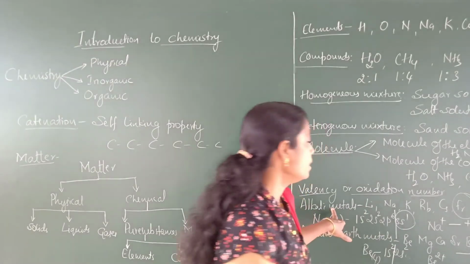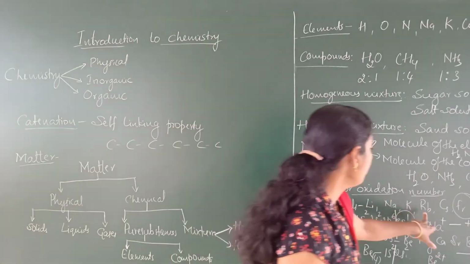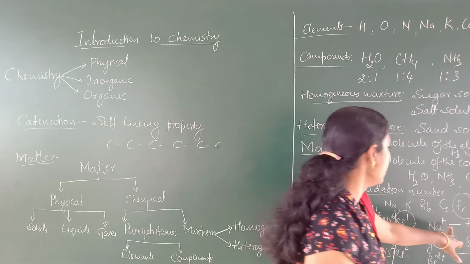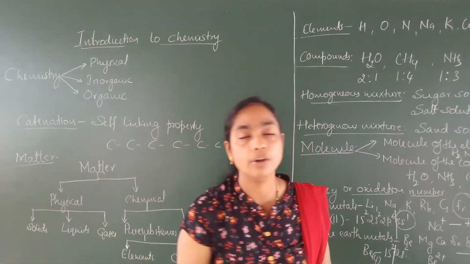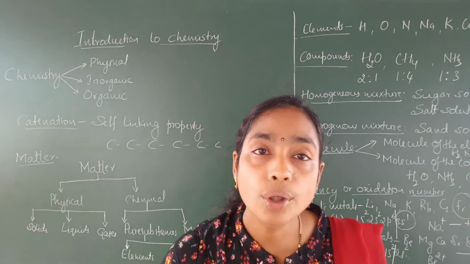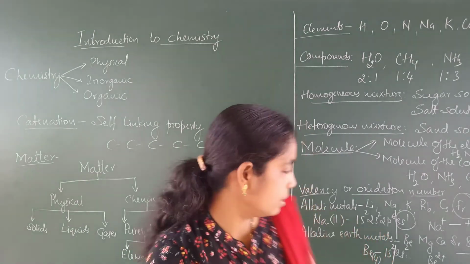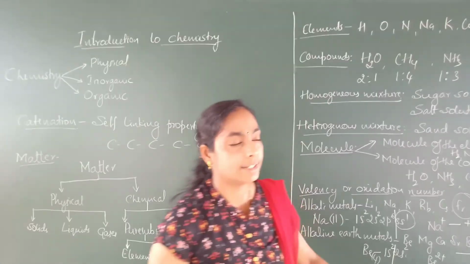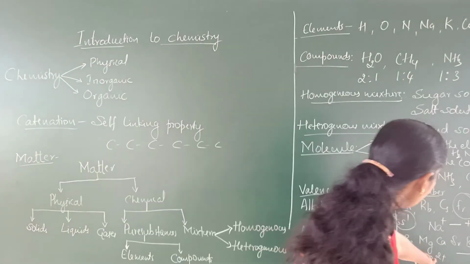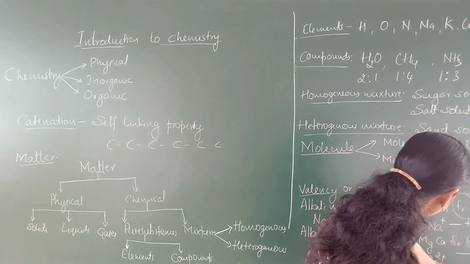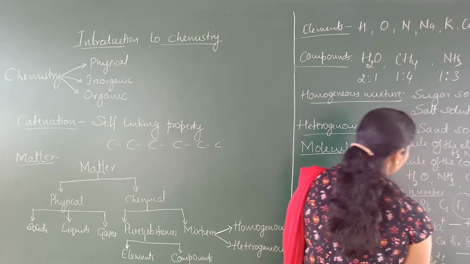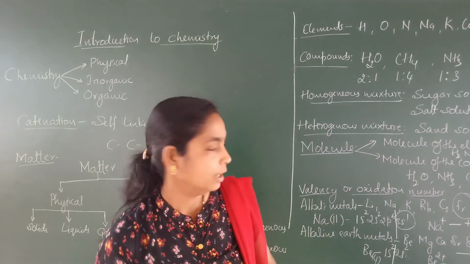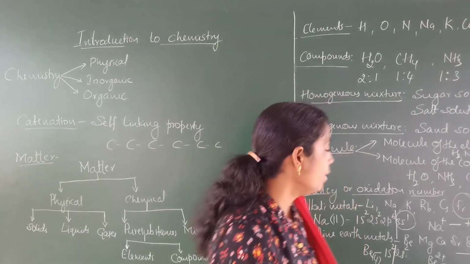Therefore, these alkali metals can form a positively charged ion, and only one positive charge is present with the ion. Therefore, they are called monovalent ions. These alkaline earth metals can form divalent ions because they have 2 positive charges along with them. Therefore, they are called divalent ions.